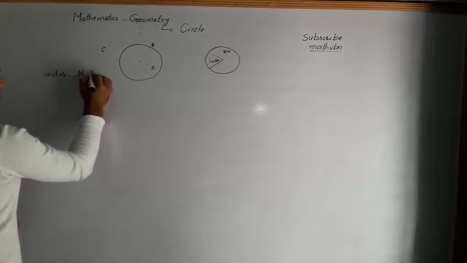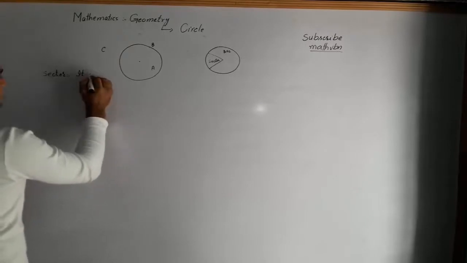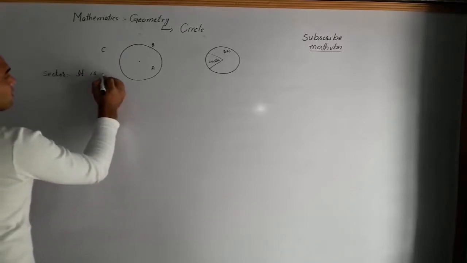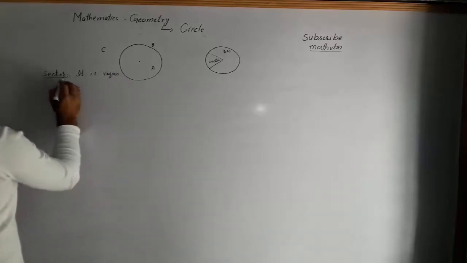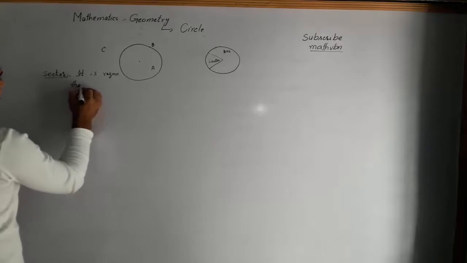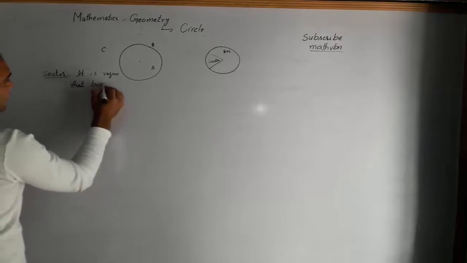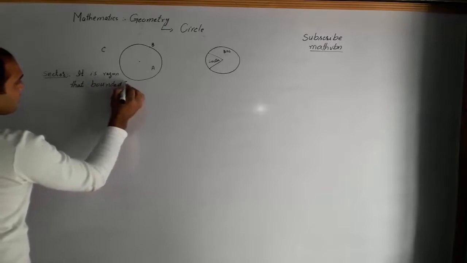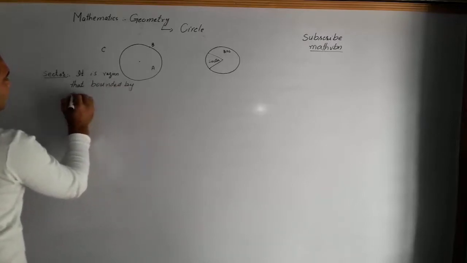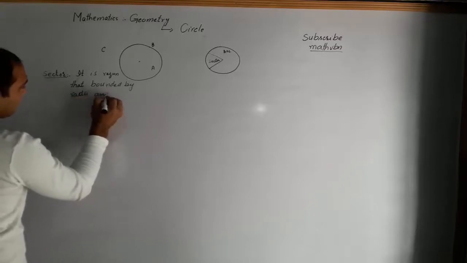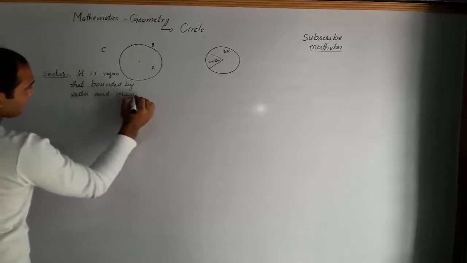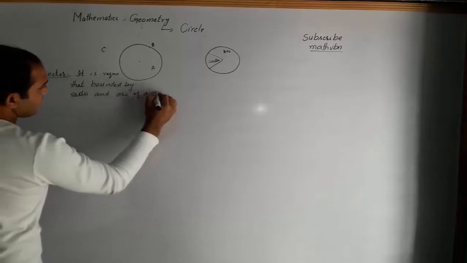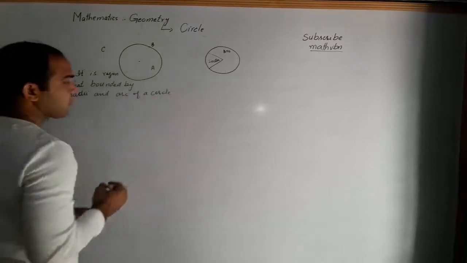It is the region that is bounded by radii and the arc of a circle.